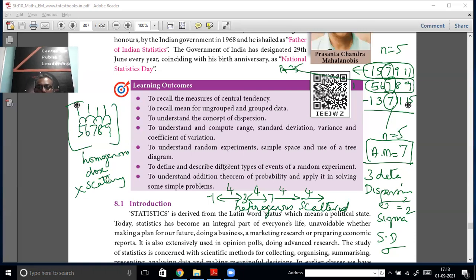So with that, we will finish. Then you understand random experiments, which comes under statistics till now. After that, probability: random experiment, sample space, use of a tree diagram, then define and describe different types of events of a random event. There are events in a random experiment. All this is coming in probability.